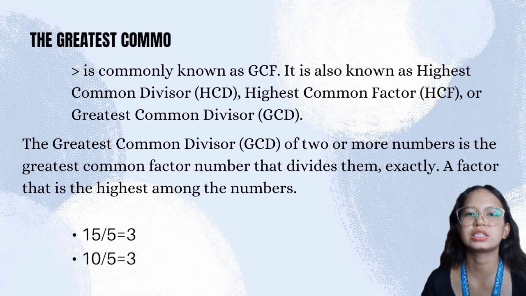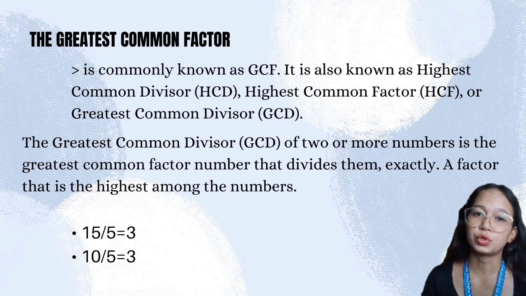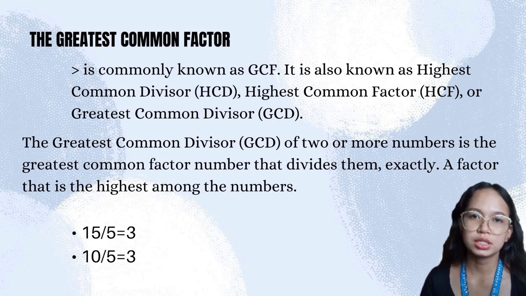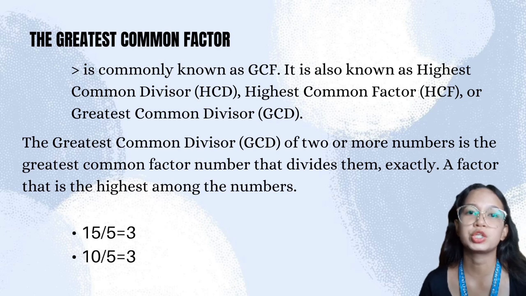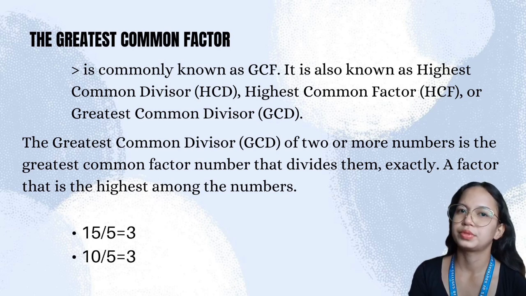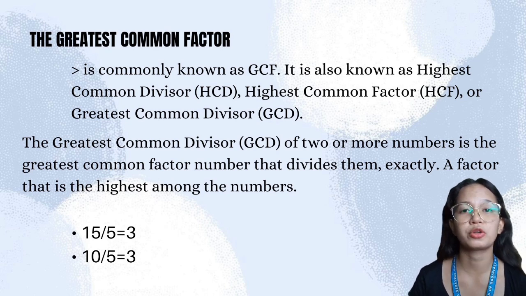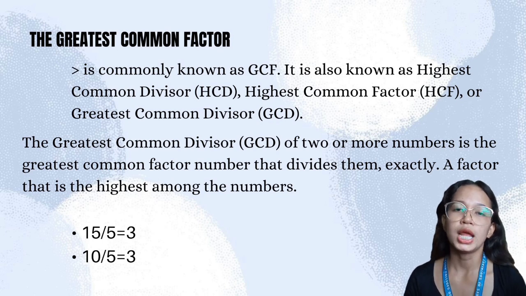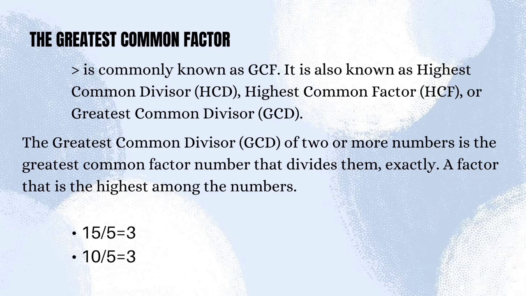And the fourth topic is the greatest common factor. The greatest common factor is commonly known as GCF. It is also known as the highest common factor or HCF, and greatest common divisor or GCD. The greatest common divisor of two or more numbers is the greatest number that divides them exactly, that is the highest among the common factors. For example, 15 divided by 5 equals 3 and 10 divided by 5 equals 2.